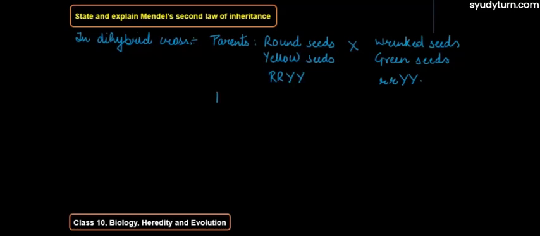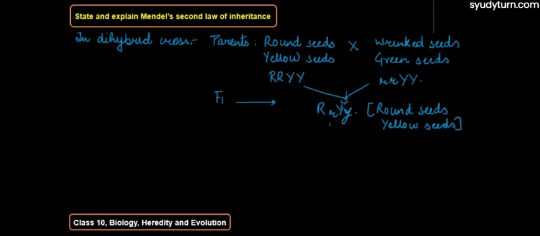If we look at the F1 generation, there is production of only one kind of individuals, which have round seeds and yellow seeds.